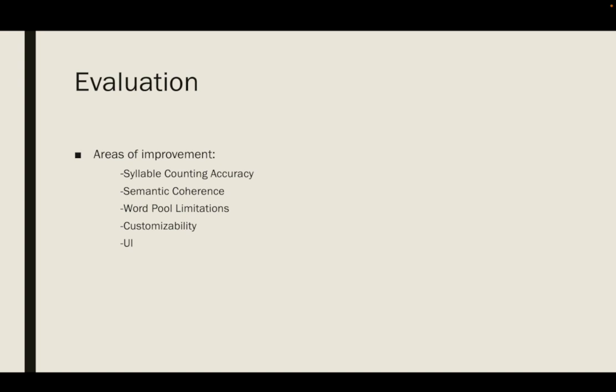But again, it makes the code really complicated. Customizability. Future versions could allow users to add their own words or phrases to the word pool, making the tool more personalized. This is a good idea. And also, if we are able to connect it to any cloud or service like that, all of the users can input their own words, phrases and all, and make it a bigger library. Then comes UI. Finally, a UI other than the code interface is to be readied. A web-based UI or scripting will work better for this code.